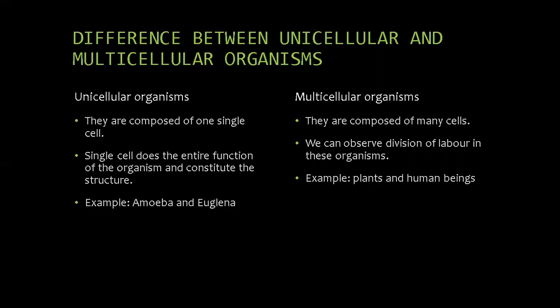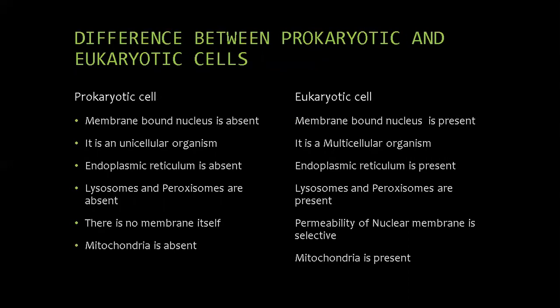We are going to learn about the difference between eukaryotic and prokaryotic cells. A membrane-bound nucleus is absent in prokaryotic cells, whereas in eukaryotic cells a membrane-bound nucleus is present. Prokaryotic cells are unicellular organisms and eukaryotic cells are multicellular organisms. In prokaryotic cells, endoplasmic reticulum is absent, but in eukaryotic cells it is present.